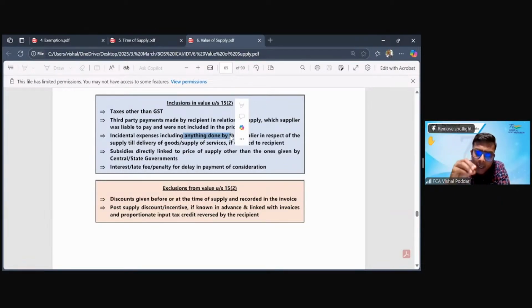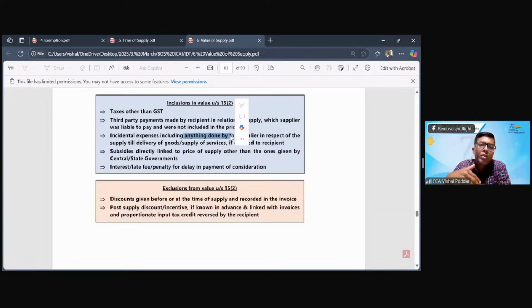So if I have done anything additional for you, so let us say you have contracted with me to supply 10,000 pieces of water bottles, but you also want me to do some special packing. You want me to do the transportation. So all this becomes the additional activities which I am doing for you and for which I am charging separately.